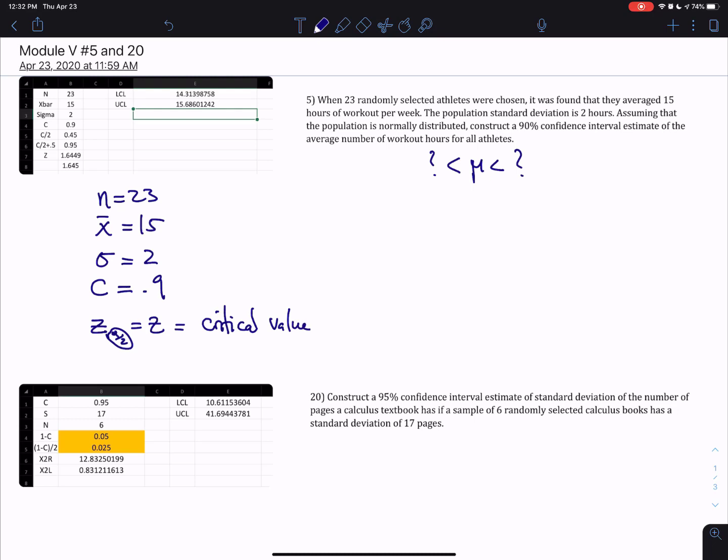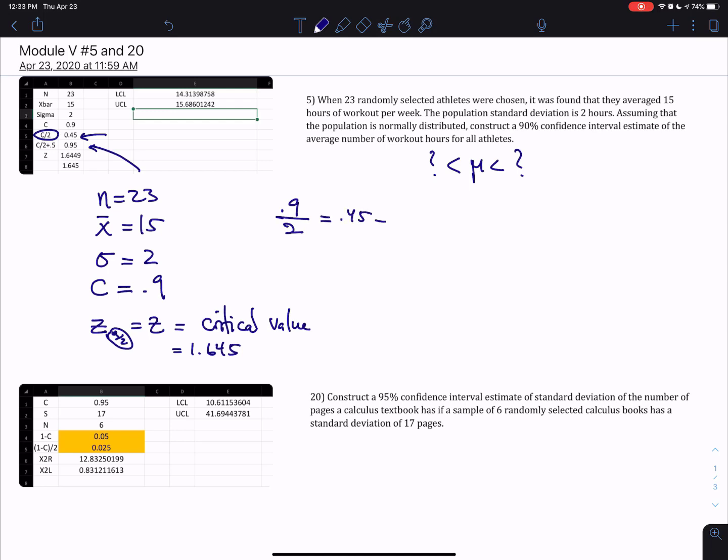For 90% it is 1.645. You've memorized this, but you could also achieve it by what you see here. You remember that we take the confidence level and divide it by 2. So if I take 0.90 and divide it by 2, I get 0.45.